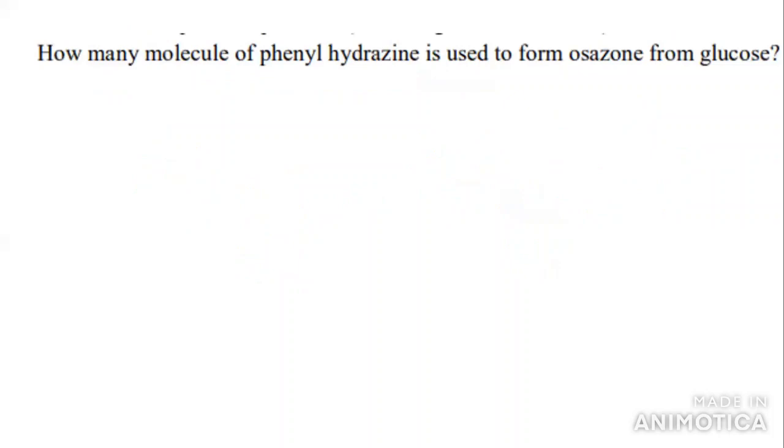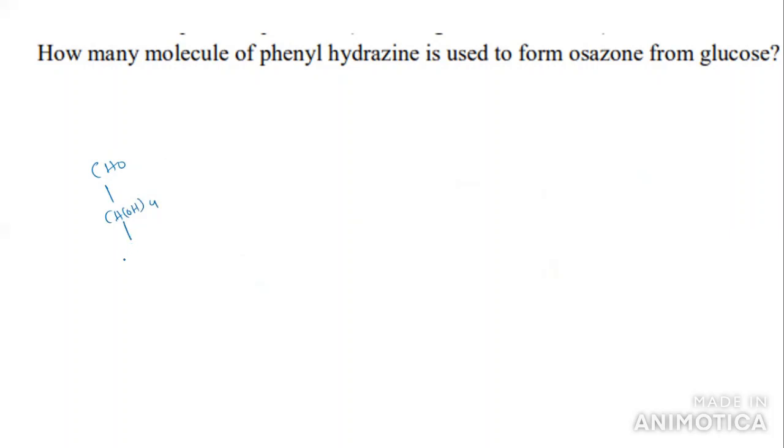Next, how many molecules of phenylhydrazine are used to form osazone from glucose? What is the formula of glucose? The glucose formula can be written as CHO, then CHOH, which is taken 4 times.